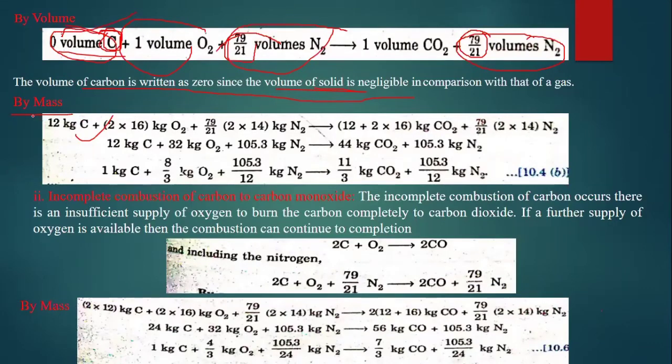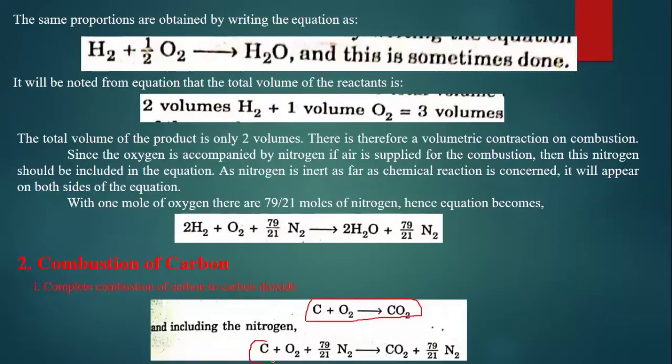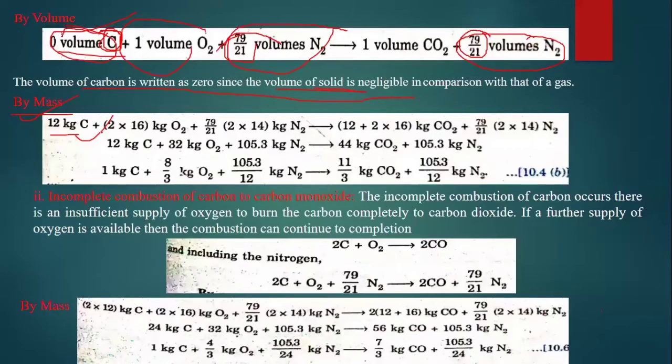When it comes to by mass, that means gravimetric analysis, we already know: 12 kg for carbon, since its atomic weight is 12. Plus O2, so 2 into the atomic weight of oxygen, 16, that is 2 into 16 kg of O2, plus 79 by 21 of N2.